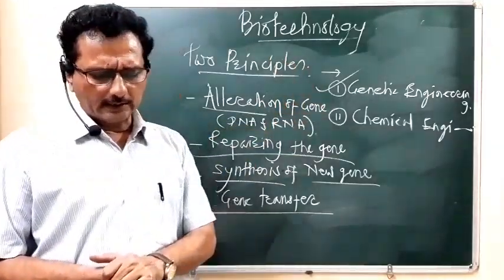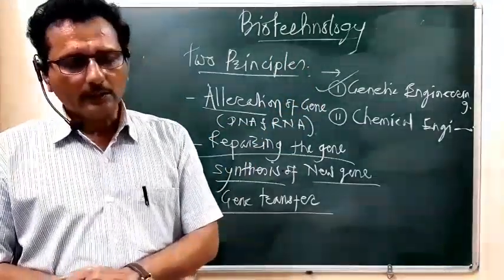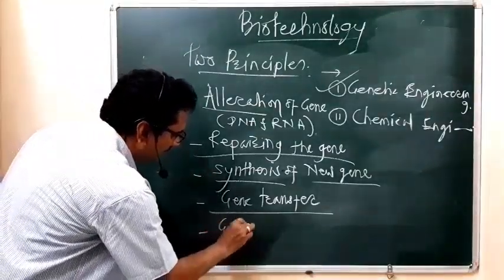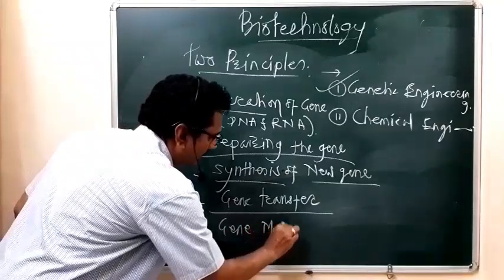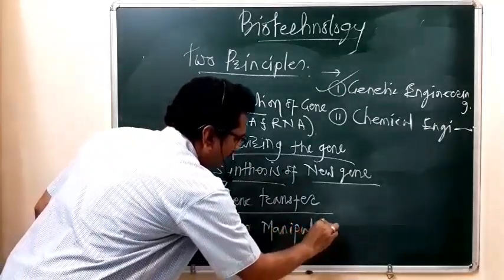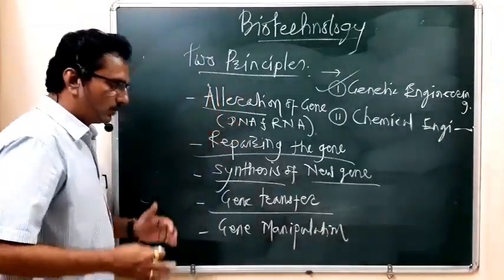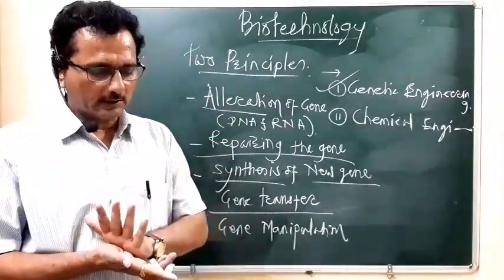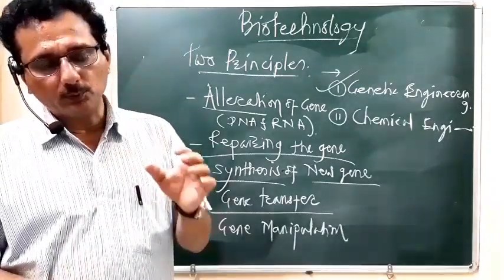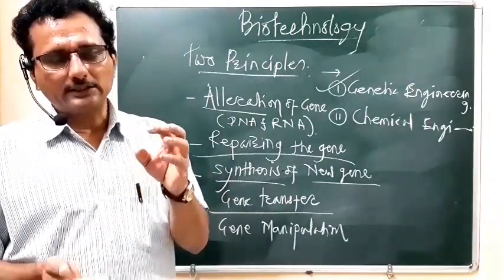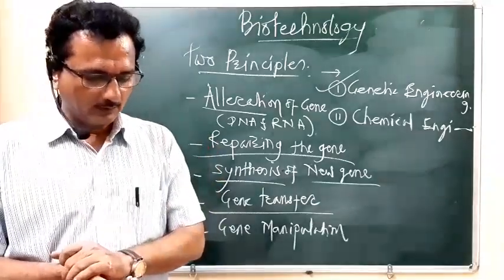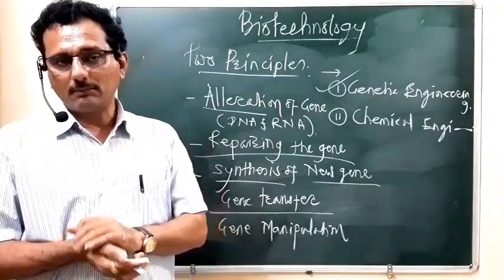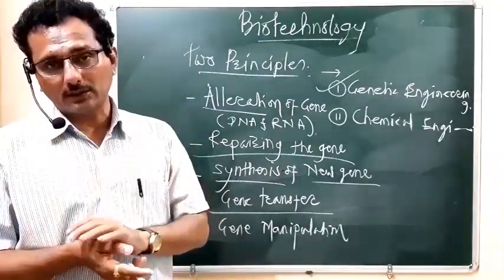Then the next thing is gene manipulation. We can manipulate the gene, and due to this we can improve the genetic makeup of that organism. We can improve the genetic makeup of that organism by manipulating its genes.